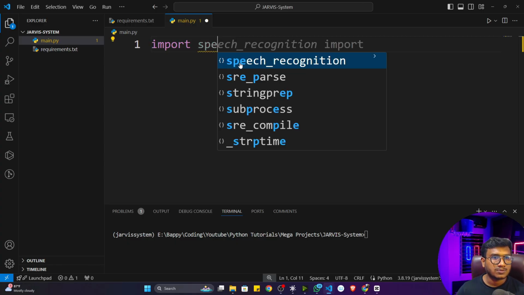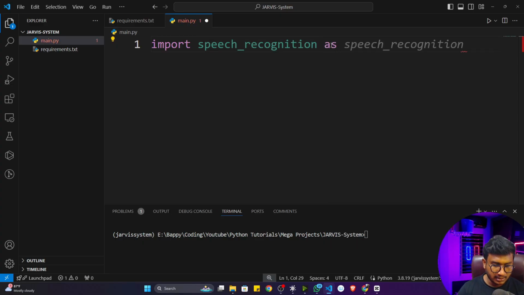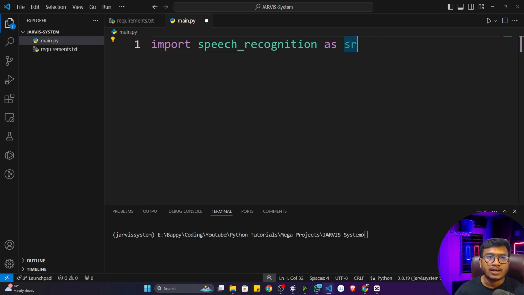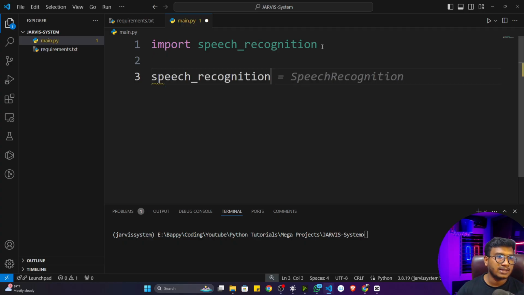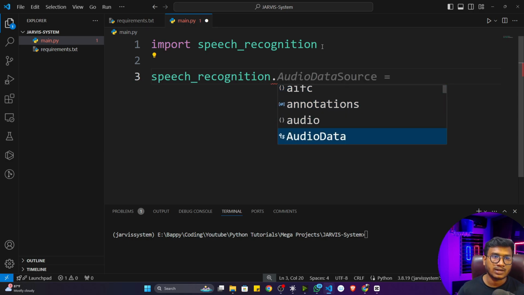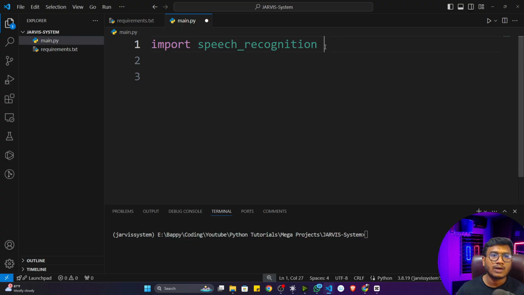Okay, now I'll select this particular speech recognition, and I'm going to write it as SR. What I've written as SR means I'm giving an alias name, a short name. If I'm not giving SR, every time I need to call this library as speech recognition, and then use some of its functionality. But if you want to make this library a short name, if you want to add some alias name, you can use this as keyword. After as, you can give any kind of short name. Let's say I will give SR, that means speech recognition. That is the idea.